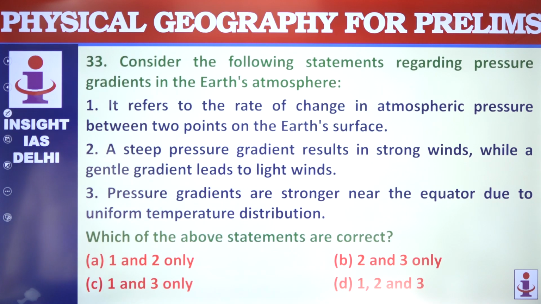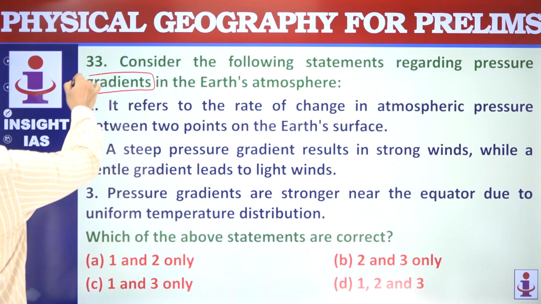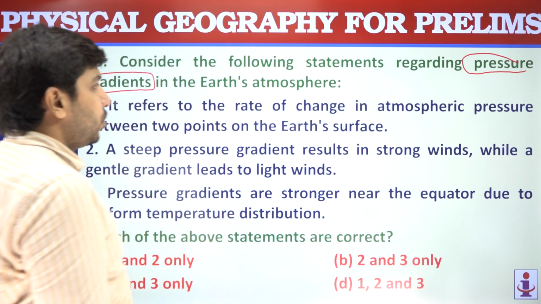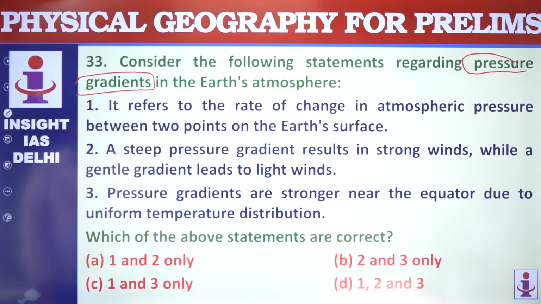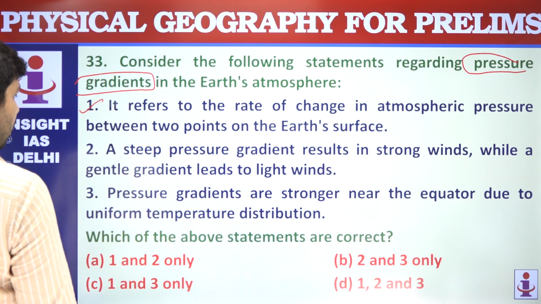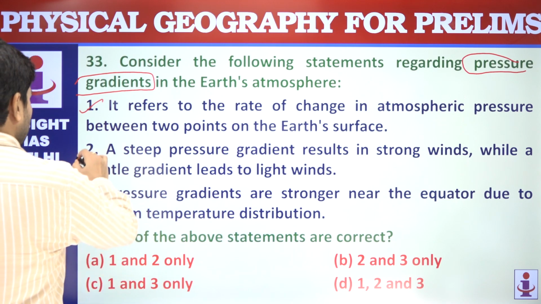Earth's atmosphere, the question regarding Earth's pressure gradients. Pressure gradients refer to the rate of change in atmospheric pressure between 2 points on the Earth's surface. Yes, this is correct. Rate of change. A steep pressure gradient results in strong winds, while a gentle gradient leads to light winds.